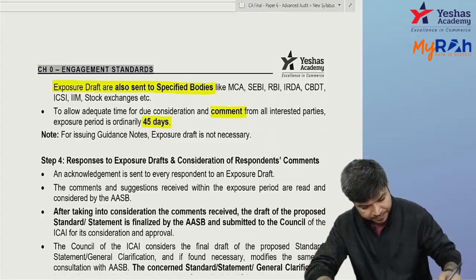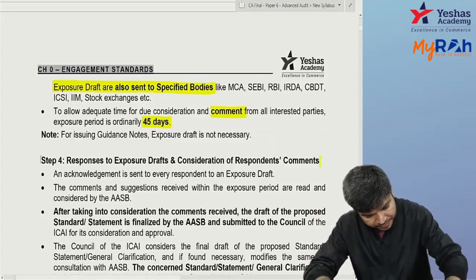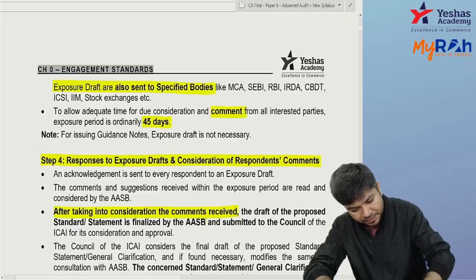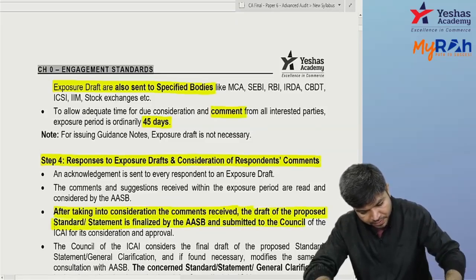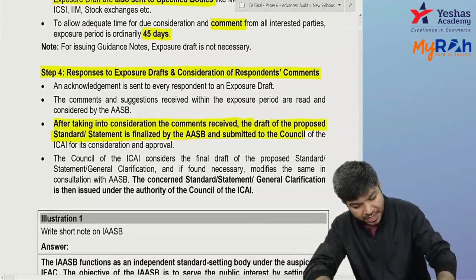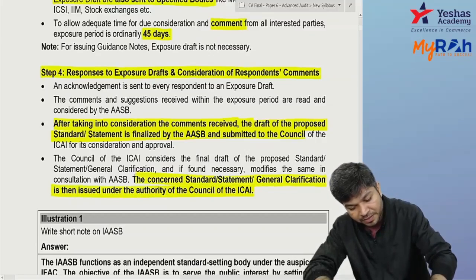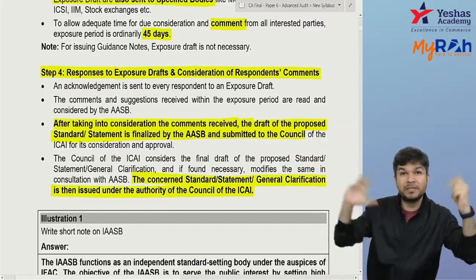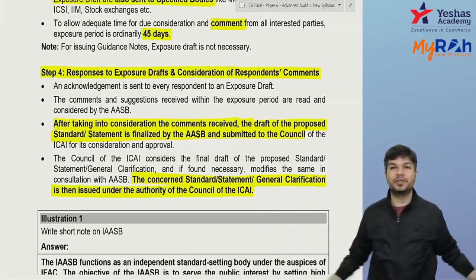Now the final version is prepared. After taking into consideration the comments received, the draft is finalized by AASB, and AASB submits it to the council, and then it is issued under the authority of council. Remember, the standards are issued under the authority of council. AASB finalizes it based on comments from everyone, and then you give it to council. Council will then issue it.